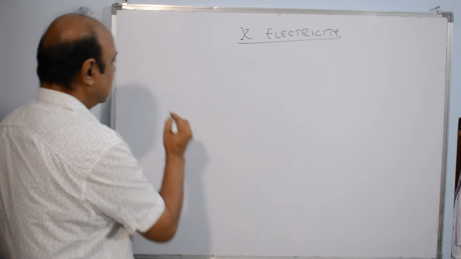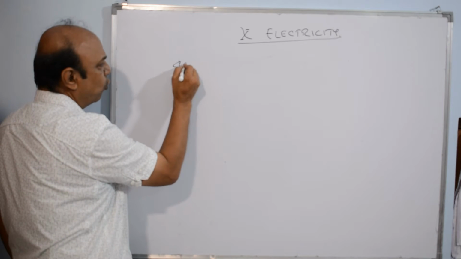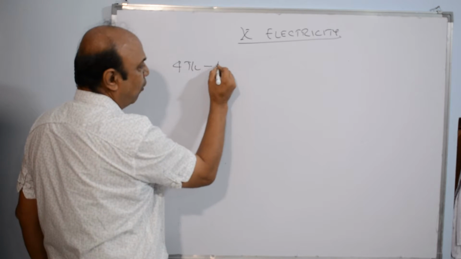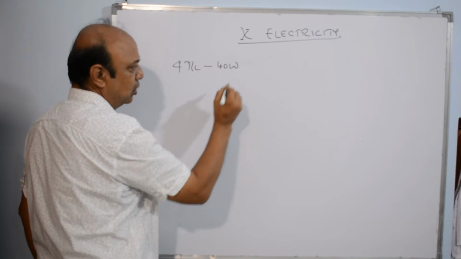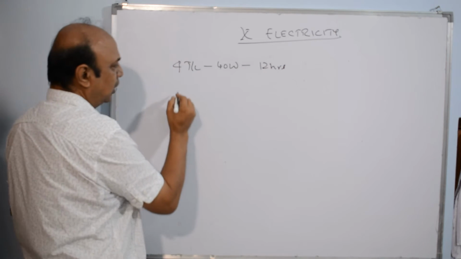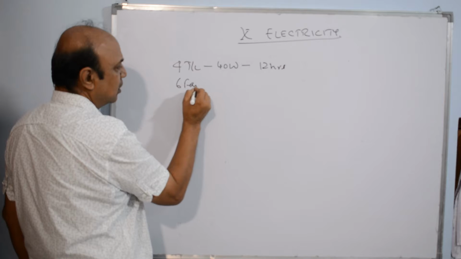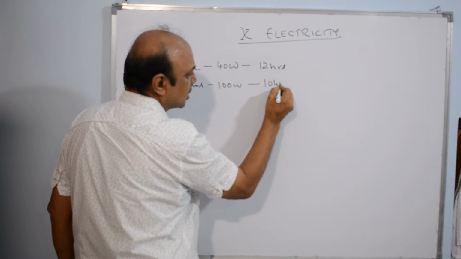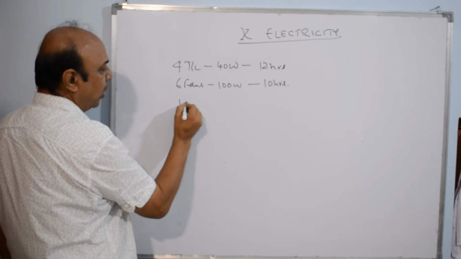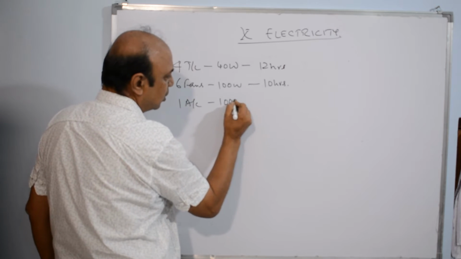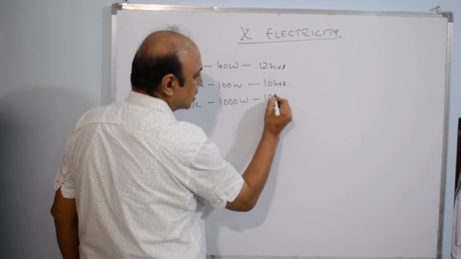Let us take a case that in my house there are 4 tube lights of 40 watt each, which glow for 12 hours a day. There are 6 fans of 100 watt which run for 10 hours a day. There is one AC of 1000 watt which runs for 10 hours a day.